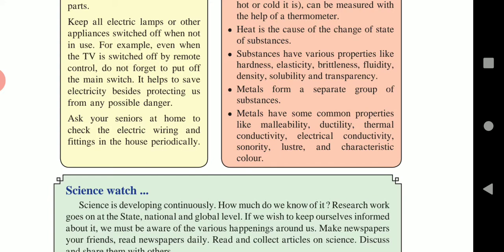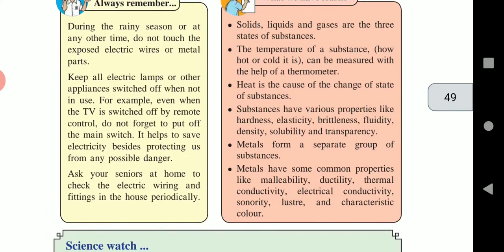Now, in this lesson, what we have learned: solid, liquid and gases are the three states of substances or matter. The temperature of substances can be measured with the help of a thermometer. Heat is the cause of the change of states of substances.